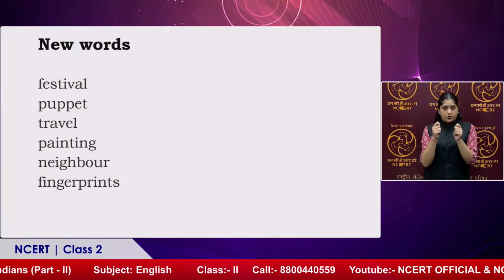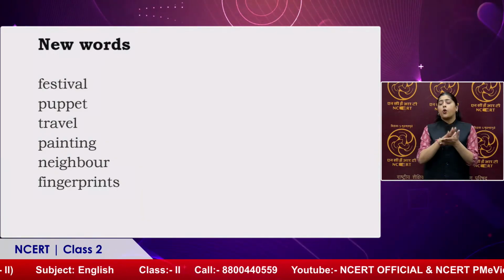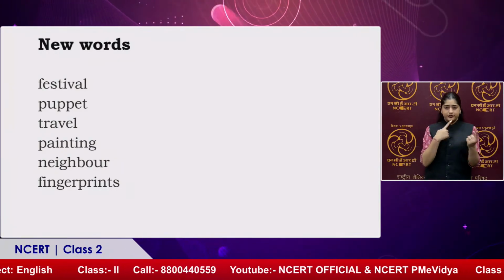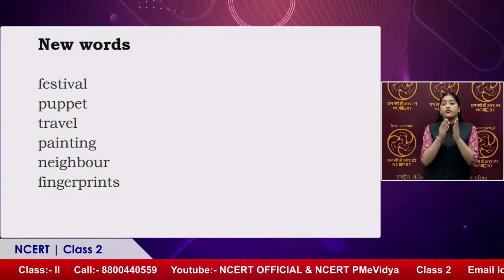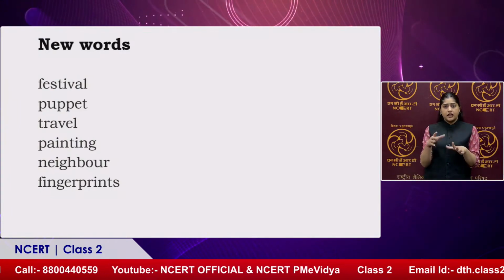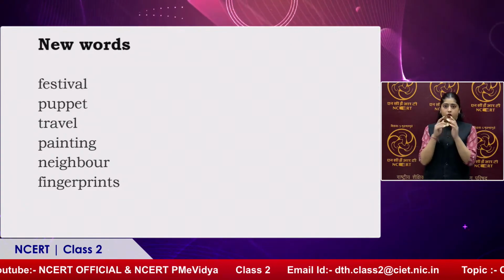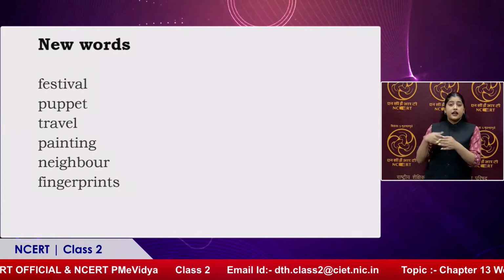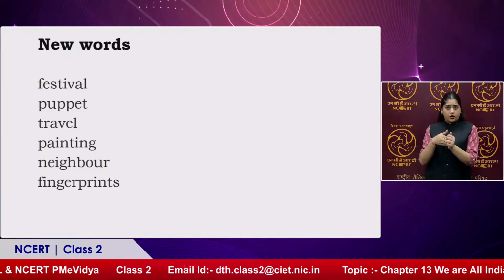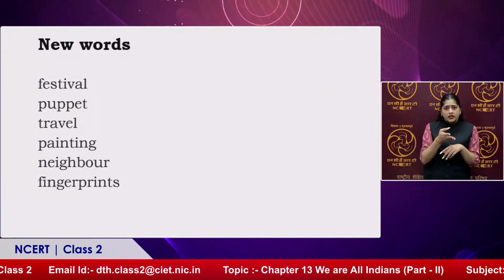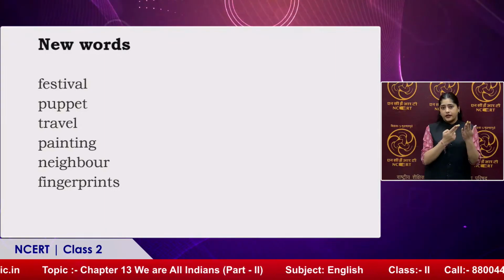The first one is festival, as you just named. Holi is just approaching and it's a festival. So we have talked about festivals in the last session. Puppets, and as I said, this Kota Doria belongs to Rajasthan. So puppets also are the main part of Rajasthani culture. Travel. Most of the students talked about where they traveled in their summer vacations. That's right. So travel was the word there. Painting, we talked about the Madhubani painting that belongs to Bihar. So painting was the word.